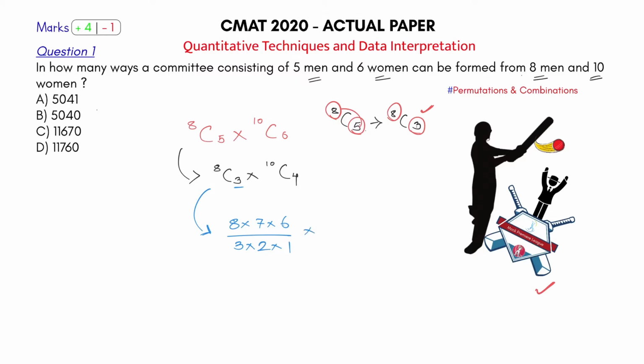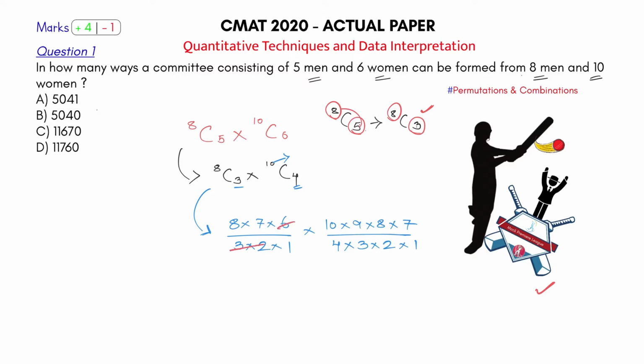Since this is 10C4, I'll write it 4 times. I'll go back 4 times. So 10 into 9 into 8 into 7. Okay, gone back by 4. Since this is 4, just write a 4 factorial. 4 factorial is nothing but 4 into 3 into 2 into 1. And done. Let's cut it and reach our answer.